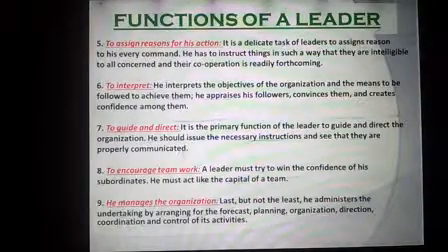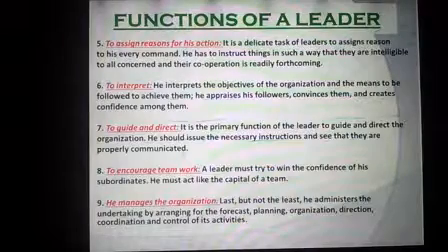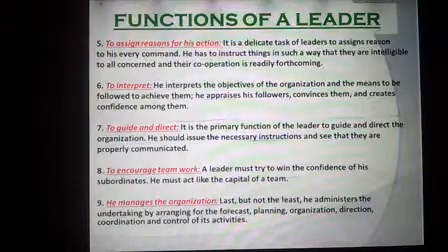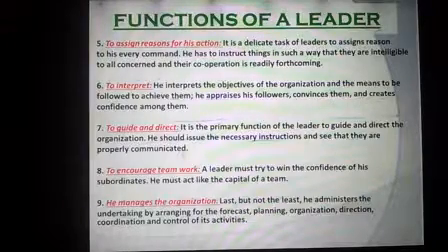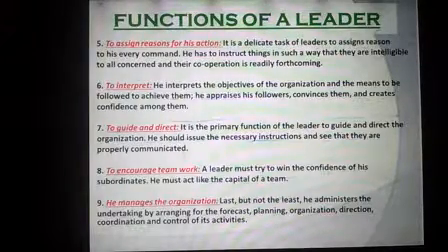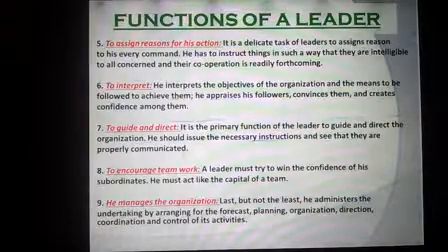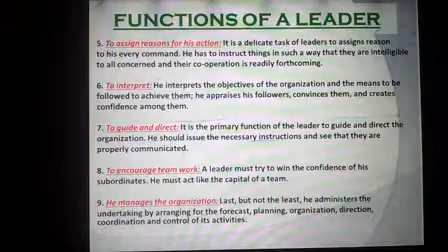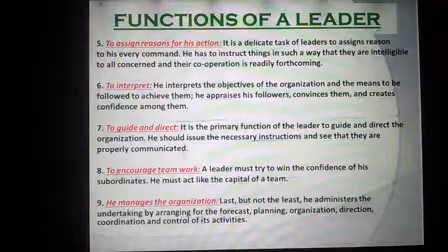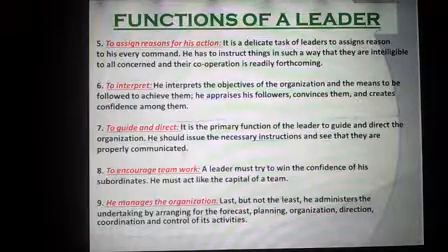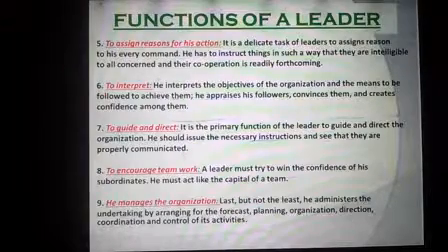Very important key point. He guides and directs. It is the primary function of the leader to guide and direct the organization. He should issue the necessary instructions and see that they are properly communicated. To encourage teamwork, very important one, the leader must try to win the confidence of his subordinates. He must act like the captain of a team. He manages the organization. Last but not the least, he administers the undertaking by arranging for the forecasting, planning, organization, direction, coordination and control of activities. Let's move further.